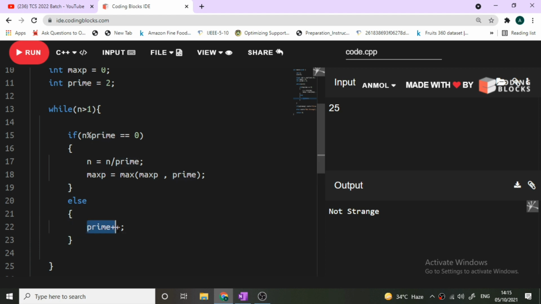And else, if n is not divisible by prime, then we will do prime plus plus. That is, we are done with 2 since the current number is not divisible by 2, we will do prime plus plus and check it with 3, then again prime plus plus and check it with 4, 5, 6 and 7. So I hope this thing is clear to you.